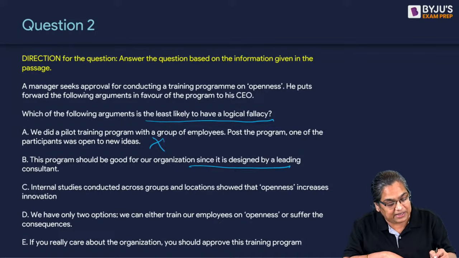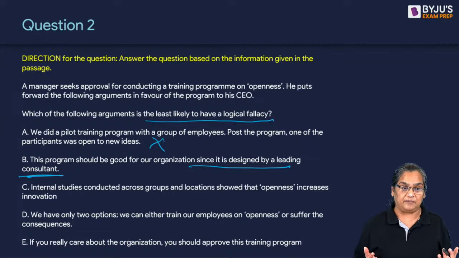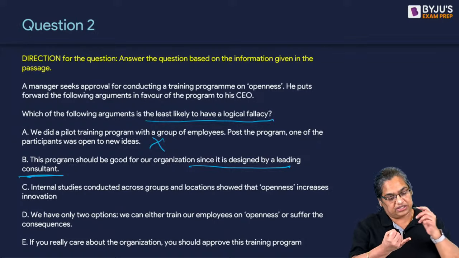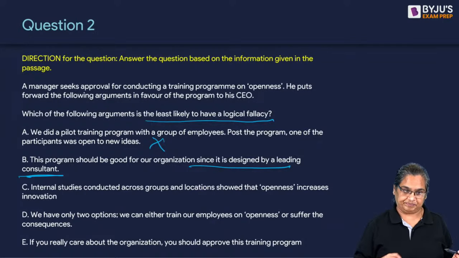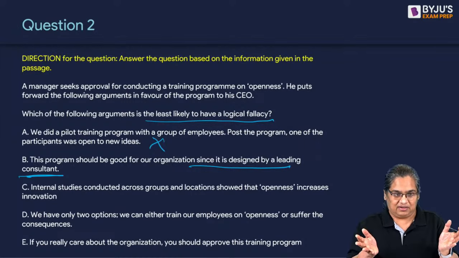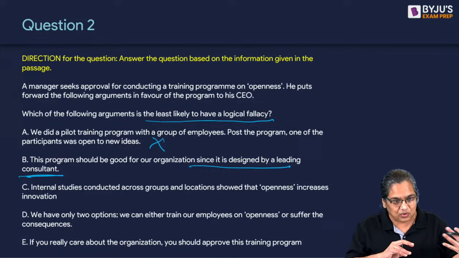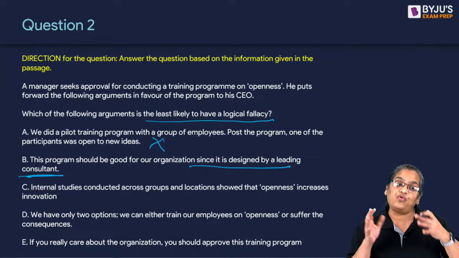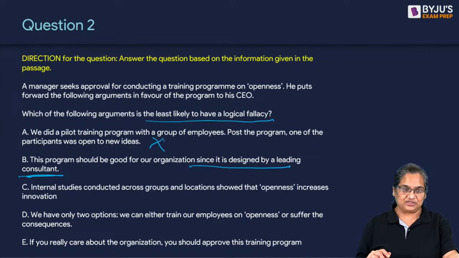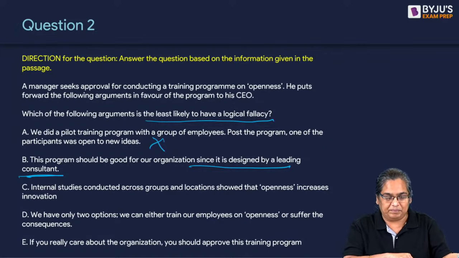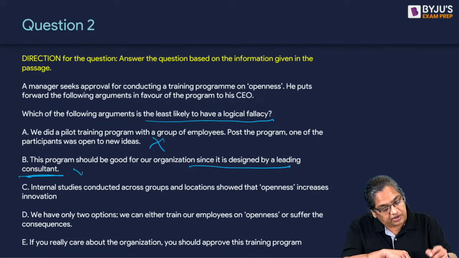Why? It is designed by a leading consultant. Leading consultant in what? Right? Just because it is designed by a leading consultant, what is he? This is called wrong appeal to authority. One, we don't know what that leading consultant is leading in, right? Number 2, that can he really design a course for openness which is good? Is it implementable? Is it good for our organization? So there are other parameters. Just because he's a leading consultant, successful lawyer, doesn't make him right, and his designed program need not be the best. So that is the flaw here.